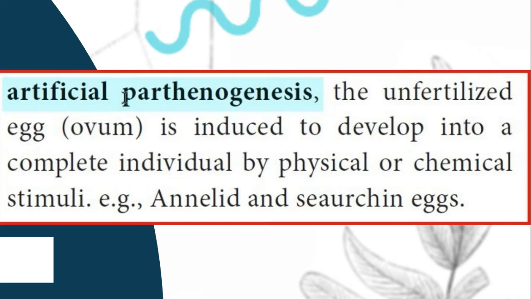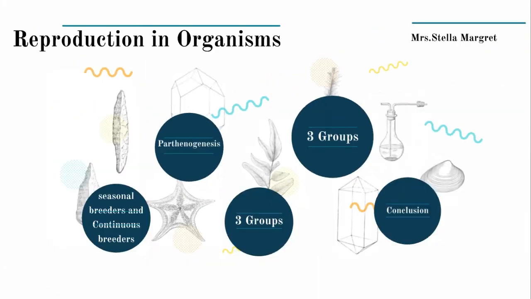Because of these stimuli, either physical or chemical, the unfertilized egg, that is ovum, develops into a complete individual. That is artificial parthenogenesis. Example, annelid and sea urchin eggs. Okay, children.